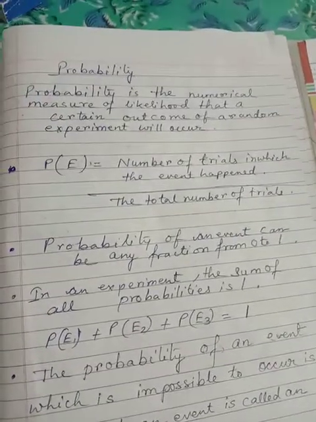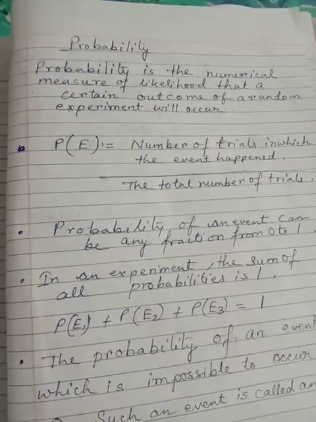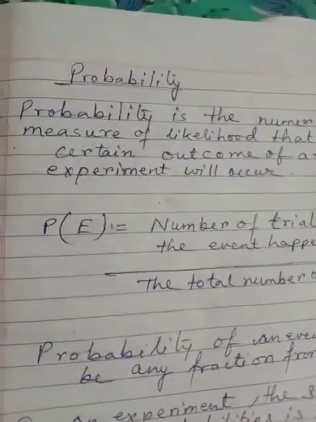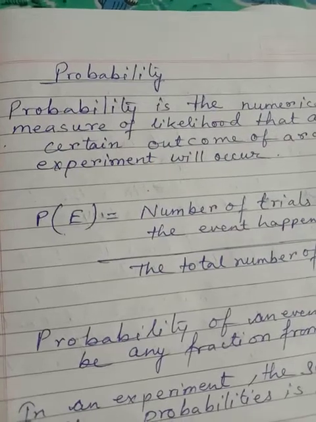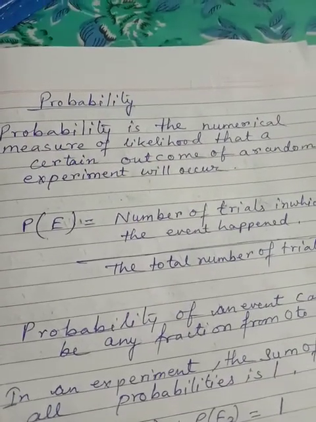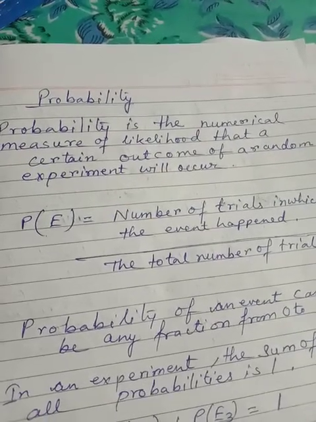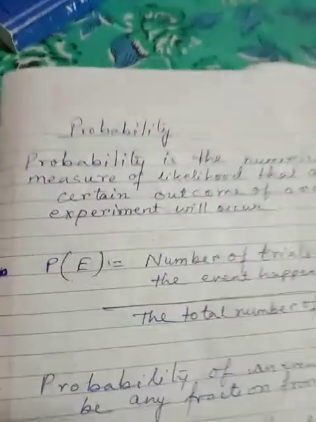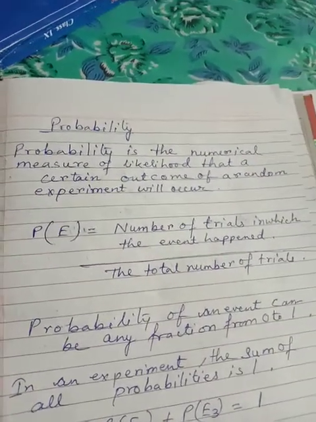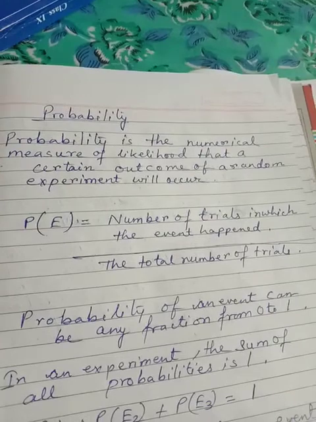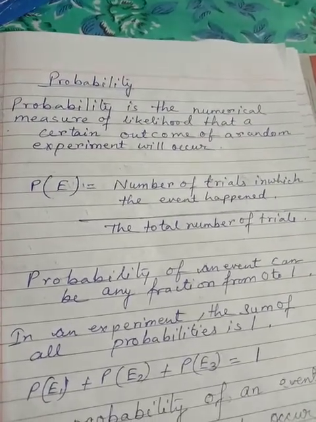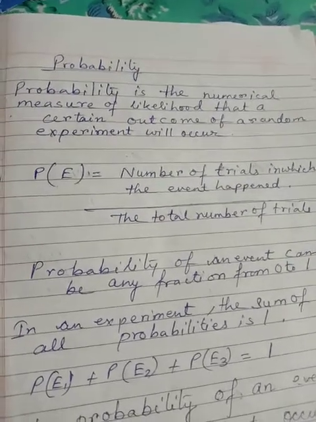Students, we are going to start a new chapter, that is probability. Before starting the chapter, I must make you know what probability is. Probability is a numerical measure of likelihood that a certain outcome of a random experiment will occur. When we perform any experiment like throwing the dice or tossing the coins, you just observe their outcomes. Then you will learn to measure the chance of occurrence of a particular outcome in an experiment.